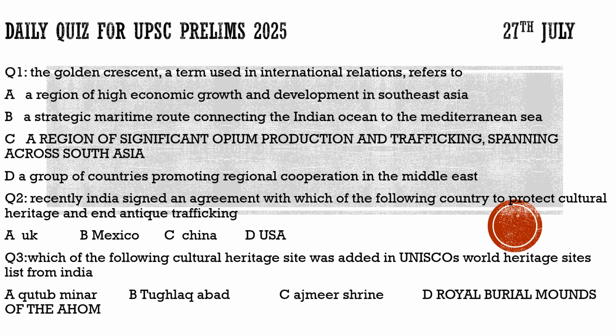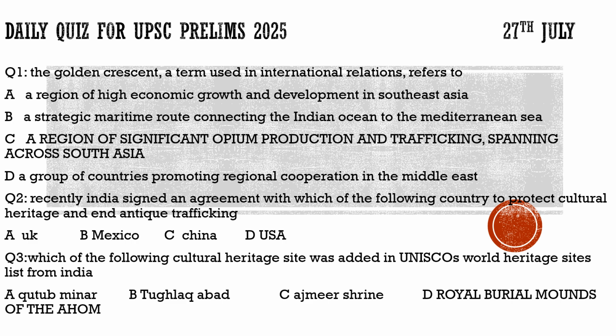It says the golden crescent, a term used in international relations, refers to. We discussed the drug cartel caught in Mexico by US authorities. They say they arrested a few members there. With respect to that, we discussed the golden triangle and also the golden crescent. So here I had brought up a question: the golden crescent, a term used in international relations, refers to.